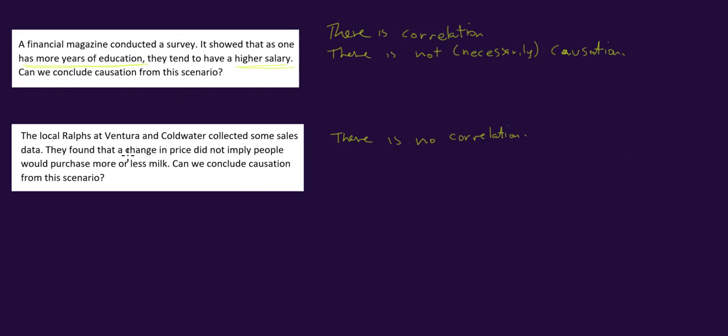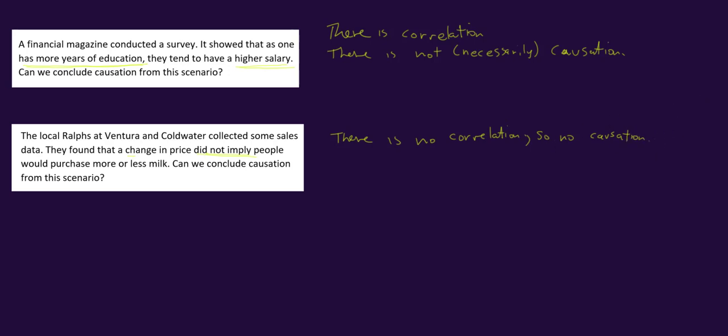Let's underline that. They found change in price did not imply any kind of difference. So there's certainly no correlation, which means that there cannot be any causation because there's not even correlation. There is no correlation, so no causation. Okay, correlation is just this relationship. Again, this relationship has to be linear technically, but let's not worry about that at this stage. Causation requires some experimentation, requires us to analyze things more deeply.